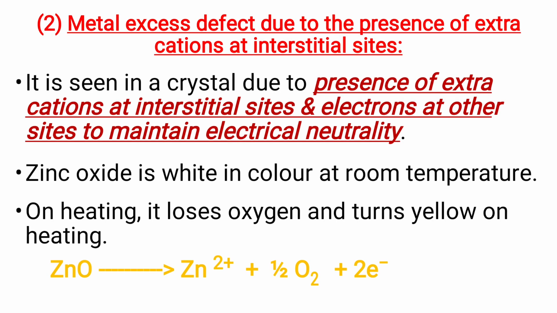Okay, metal excess defect due to the presence of extra cations at interstitial sites. This kind of defect is seen in a crystal due to the presence of extra cations at interstitial sites and electrons at other sites to maintain electrical neutrality. An example is zinc oxide, which is white in color at room temperature, but on heating it loses oxygen and turns yellow.